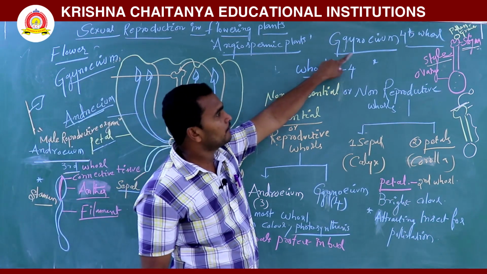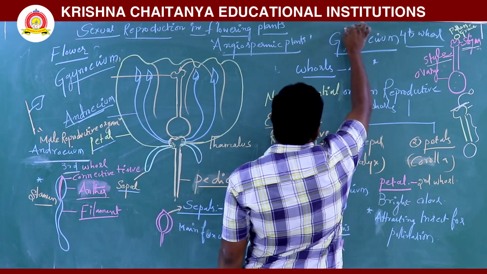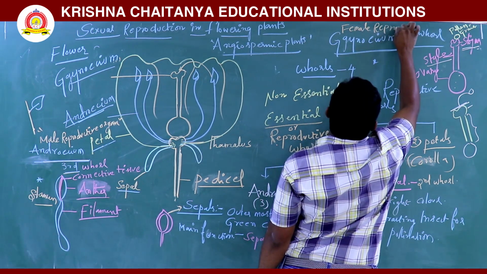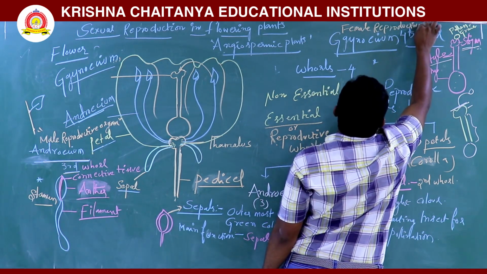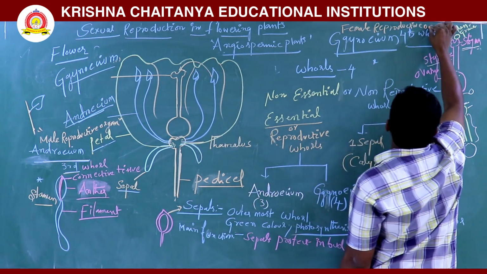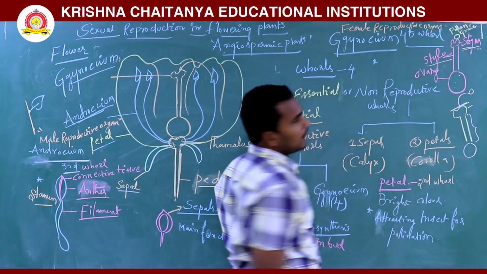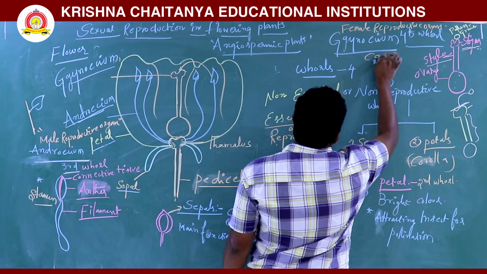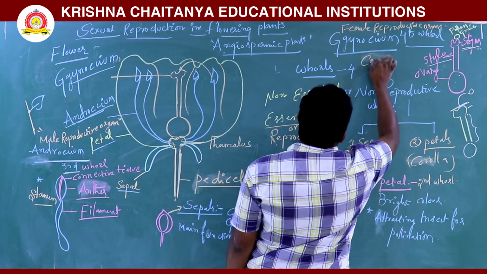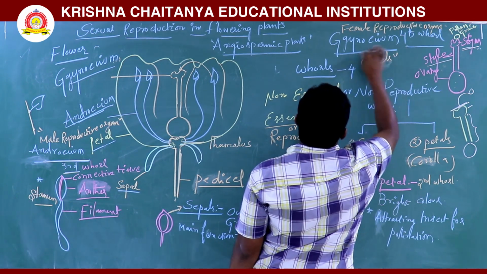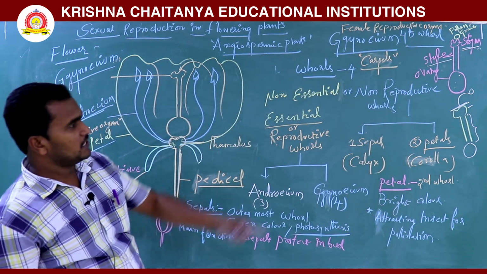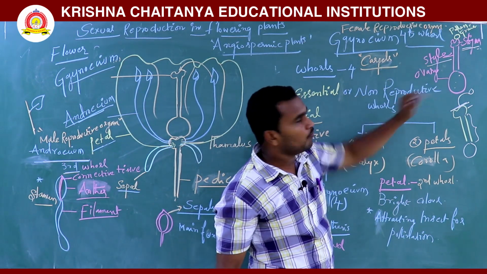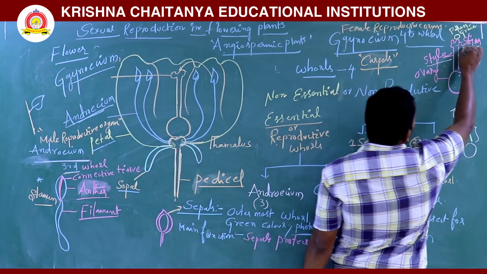Next one is gynoecium. Gynoecium is nothing but the female reproductive part or organ. Gynoecium is also a unit of carpels. This is one carpel. The carpel has stigma, style, ovary. So what is stigma?